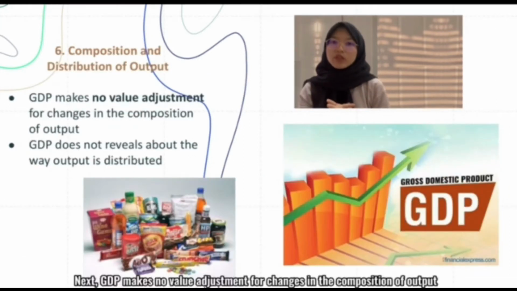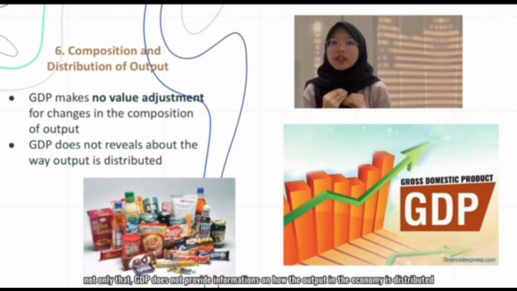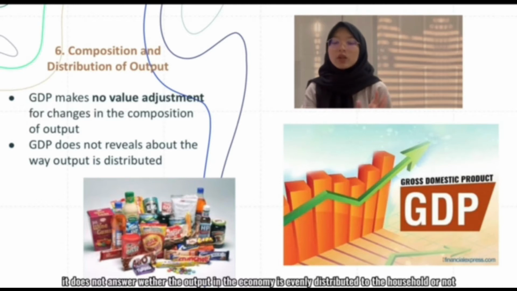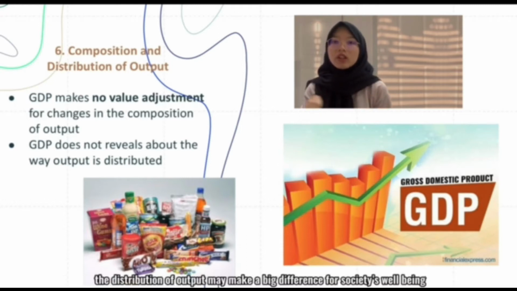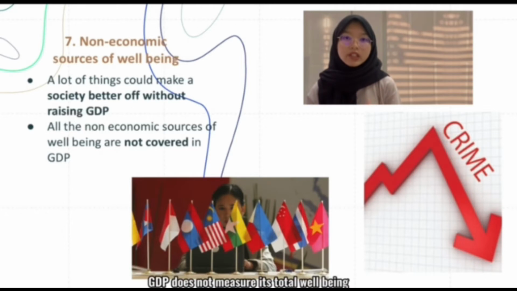Next, GDP makes no value adjustment for changes in the composition of output. It doesn't tell us whether the goods and services currently produced in the market are beneficial or potentially harmful to society. Not only that, GDP does not provide information on how the output in the economy is distributed. It doesn't answer whether the output in the economy is evenly distributed to households or not. The distribution of output may make a big difference for society's well-being. The last shortcoming of GDP is that GDP does not measure total well-being.